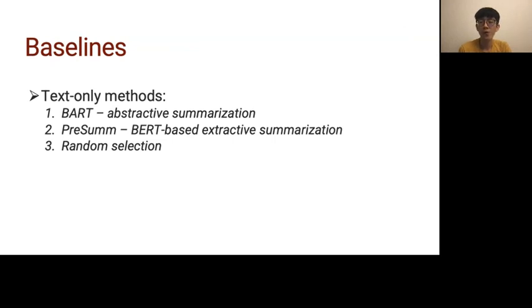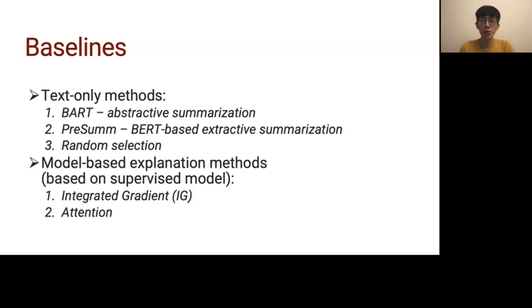So we have two groups of baseline methods. First is the text-only methods. In text-only methods, we have abstractive summarization parts and an extractive summarization method, PreSum, and also a random selection. In the other group, we compare with model-based explanation methods because they also use the supervised model to assign sentence importance scores. In this group, we have integrated gradient, IG, and also attention.